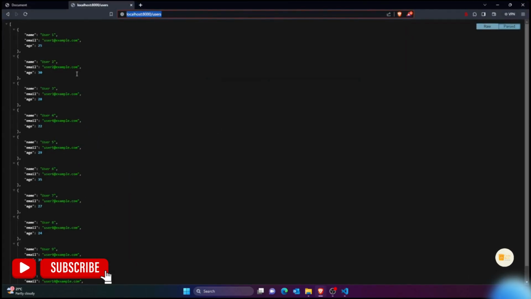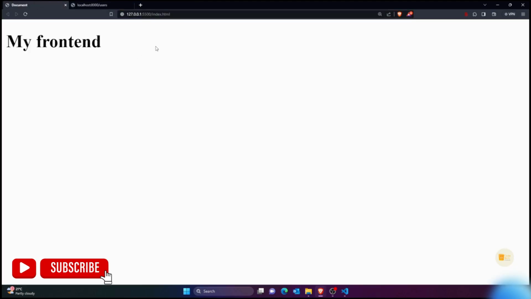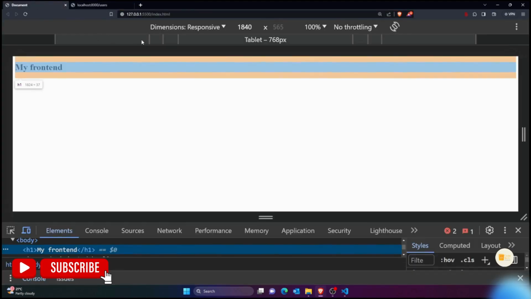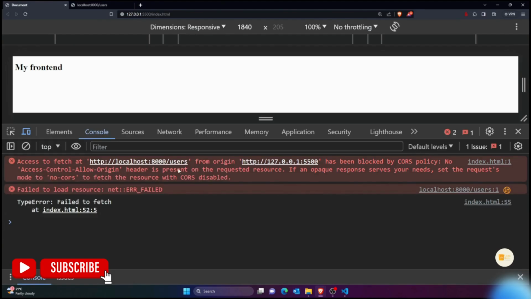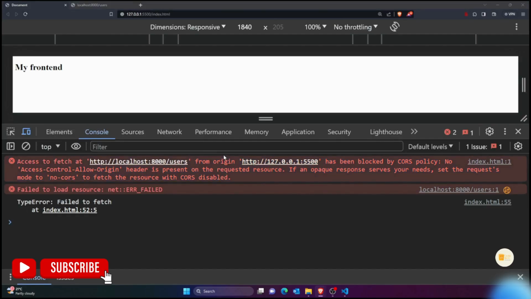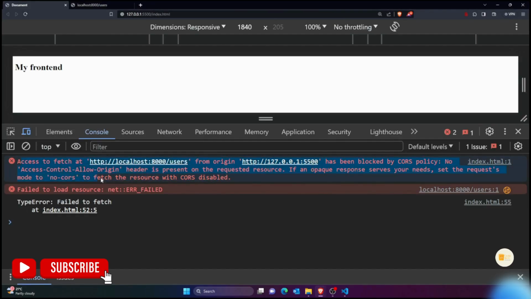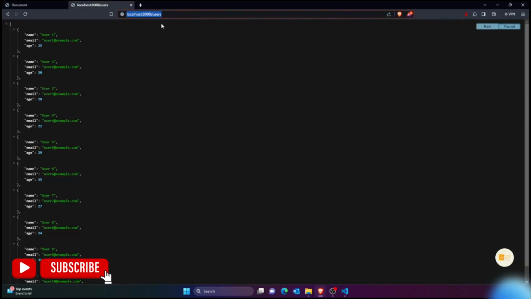Okay, so now let's try to use this. So this was the back end, this was the front end. So let's see how it works. If I go to the console, first of all, guys, this is a very common error which you would always see, that is, you're not allowed to use this. Why are you not allowed to use this? Because we have to apply CORS. That means my front end is not allowed to access my backend.